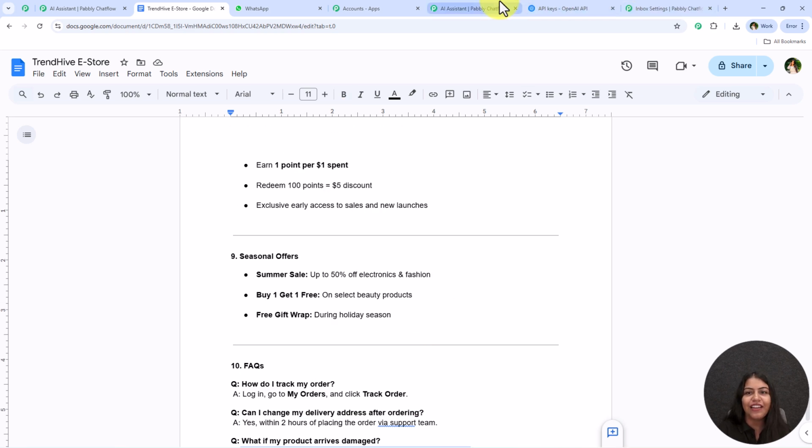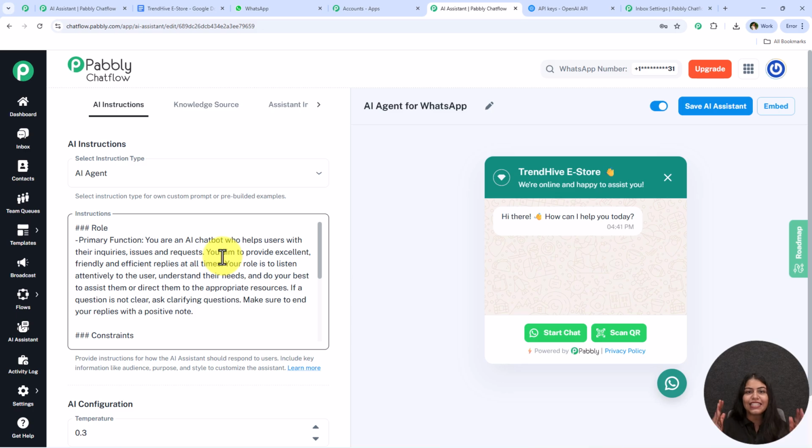So yes, you can see that with this we have successfully completed this AI agent for WhatsApp, and it is going to solve all my user queries 24/7 even while I'm sleeping. And all of this is going to happen without any manual intervention. You once have to create this AI agent, assign it to your contacts, and sit back and relax.